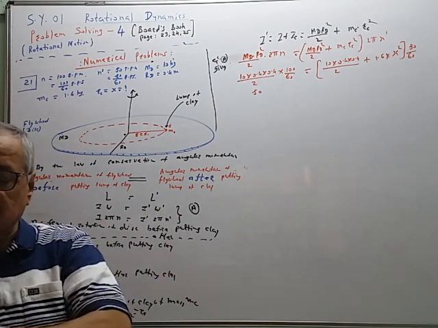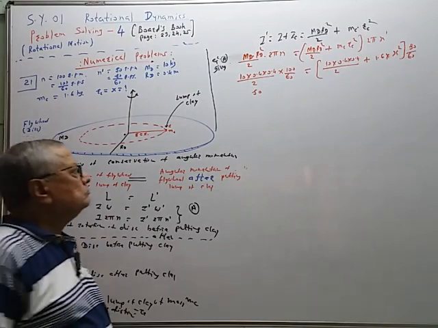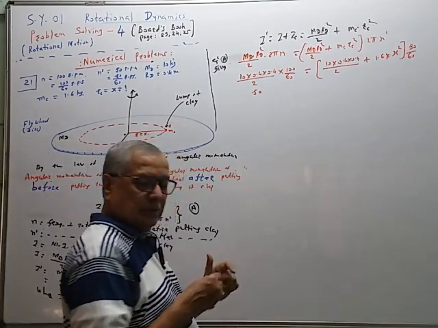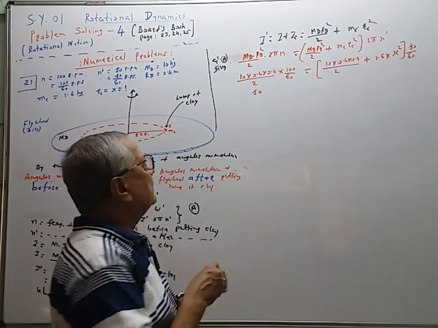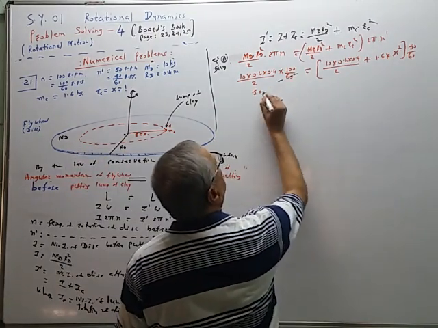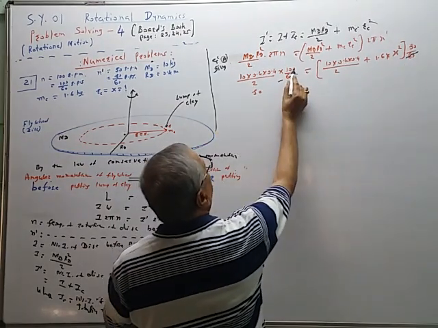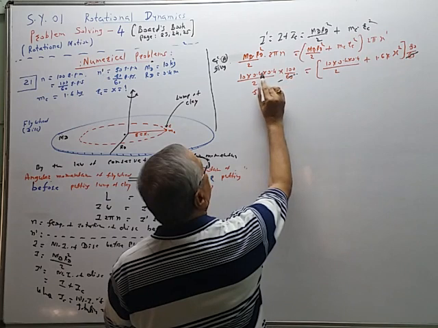So calculations are lengthy. So I will simplify like this. This 60 will get cancelled. Now 10 is given here, 10 is given, 4.